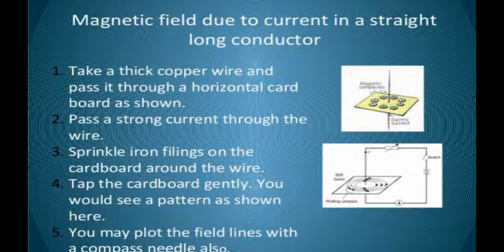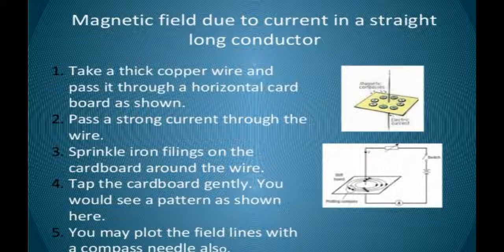patterns due to a current flowing through a straight conductor. Then we will have a circular loop and a solenoid. So first we will be studying the straight conductor, the magnetic field lines through a straight conductor. In this one, what we will be doing is we will